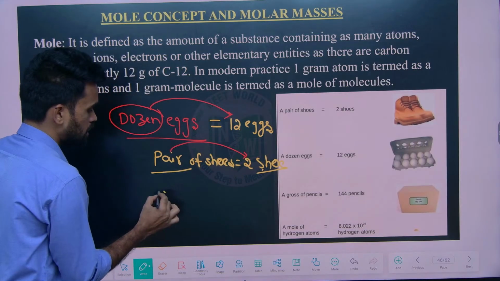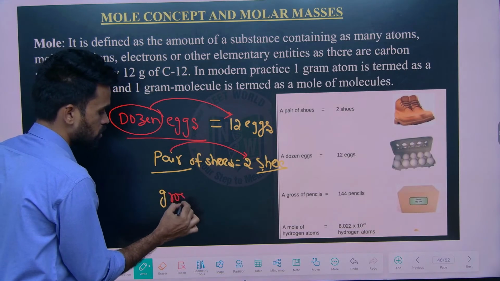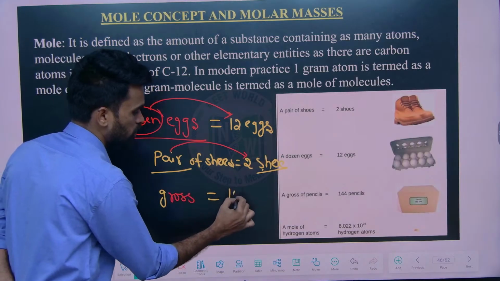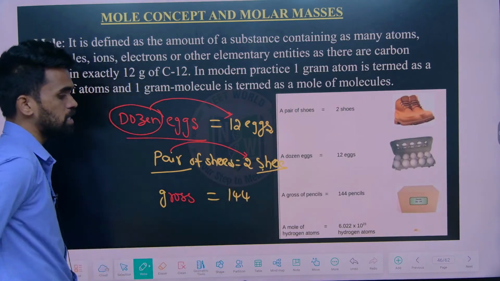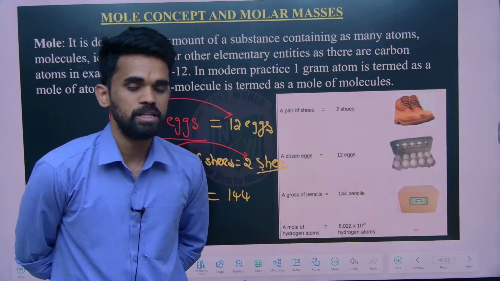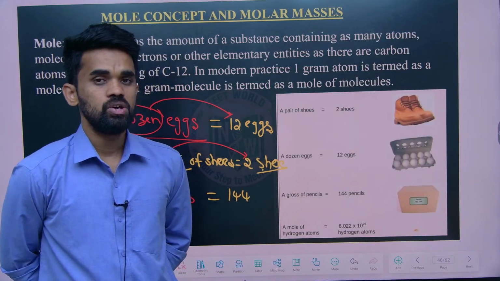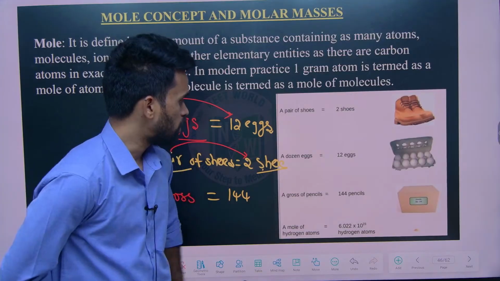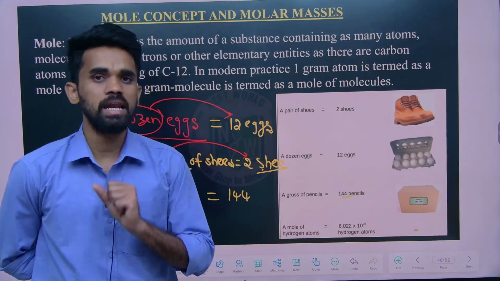Like that, there is one more term, gross. Gross means 144 units. For example, 1 gross of pens or 1 gross of pencils, and the shopkeeper will give you 144 pencils.